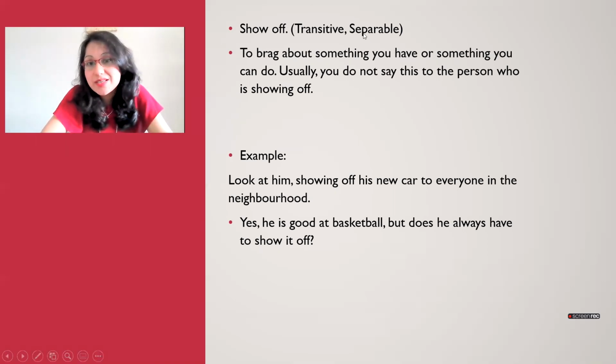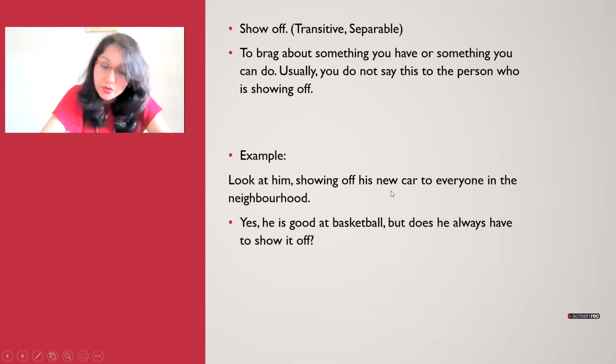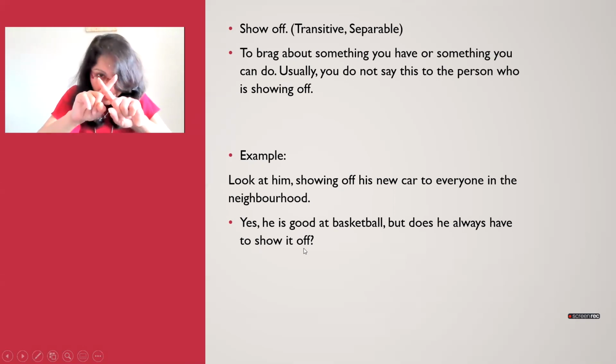So like it says over here, it is transitive and it is also separable. So showing off his new car, or you can also say, look at him showing his new car off. All right, so this is your separable. And remember that I told you, whenever you have a pronoun, it is always going to come in between. So show it off, show off it, not possible.